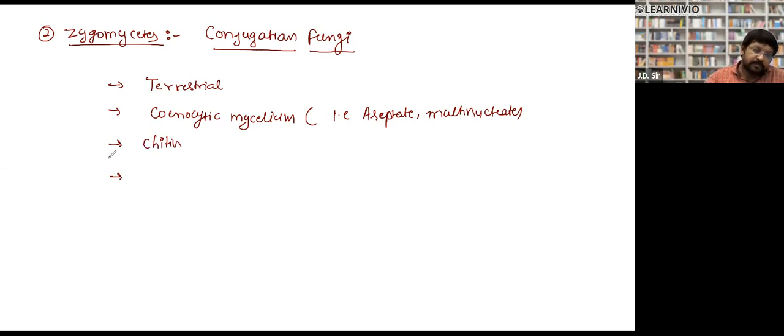Next point: motile cells like zoospores are absent from these fungi.